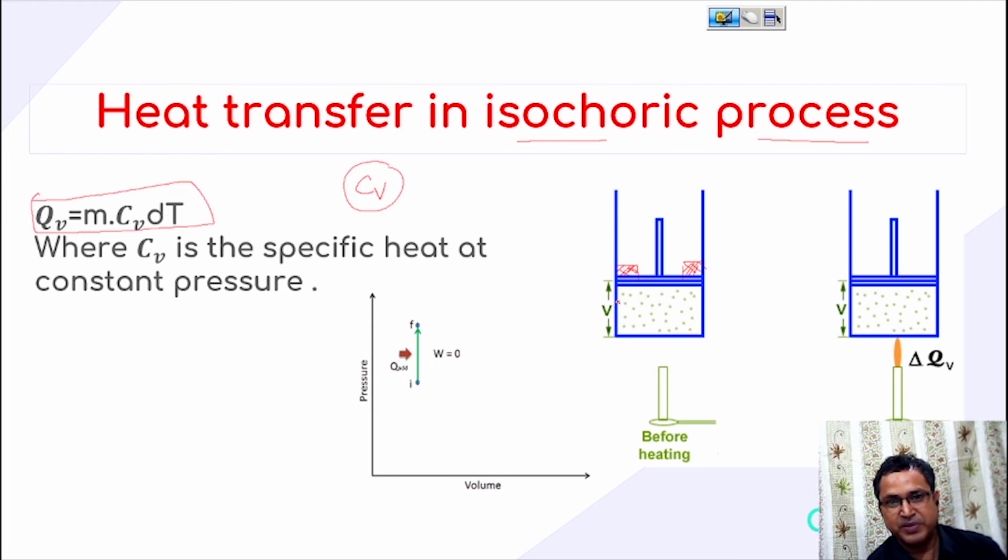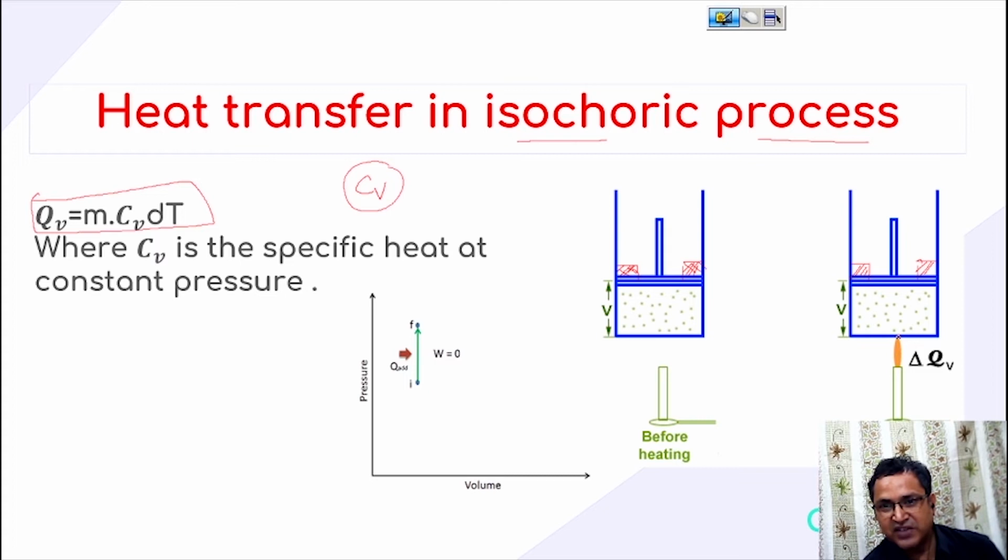Since the piston is fixed, when we provide heat the piston does not move. What does it mean? It means that the volume inside this chamber, our system, always remains constant. So since the volume is constant, it is known as an isochoric process.